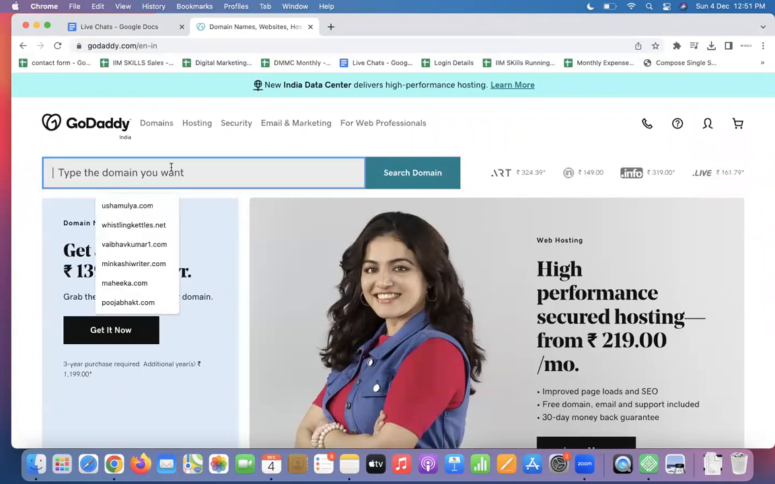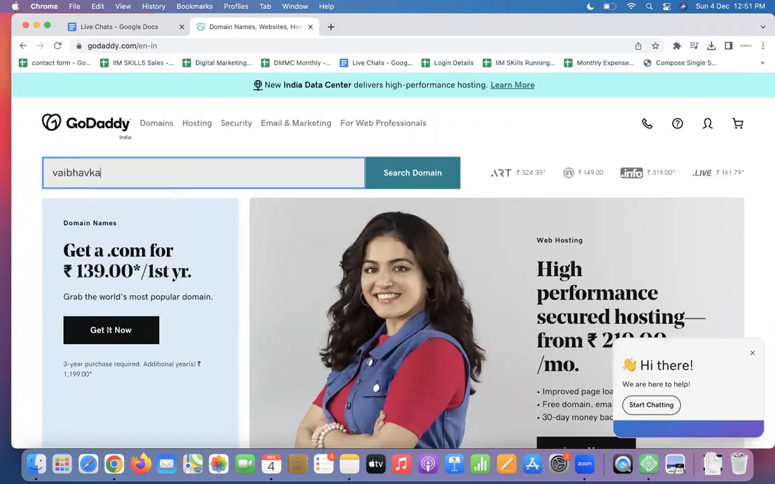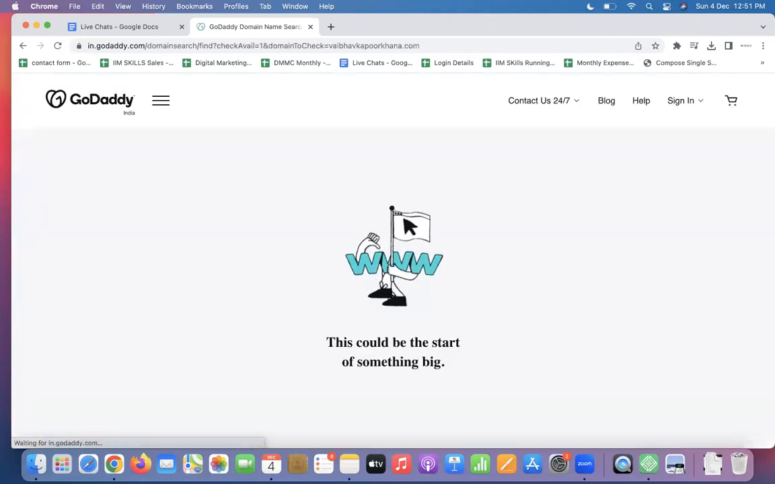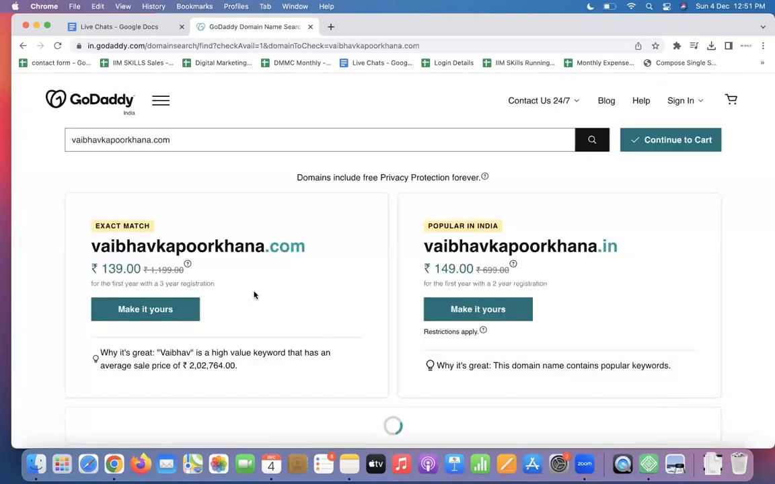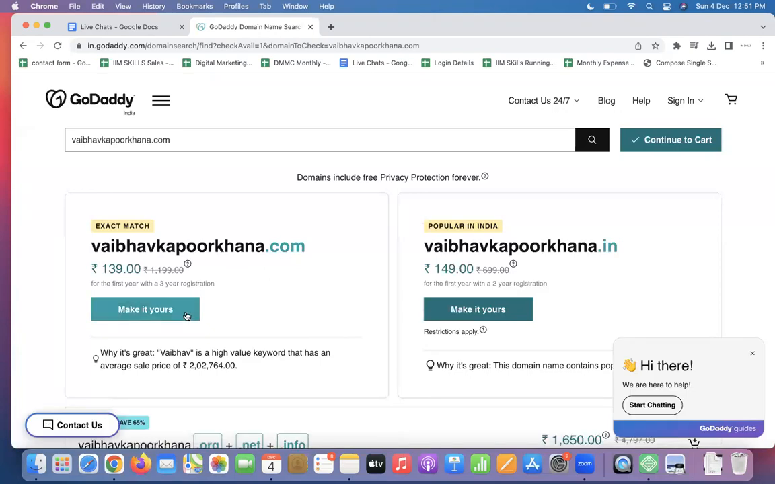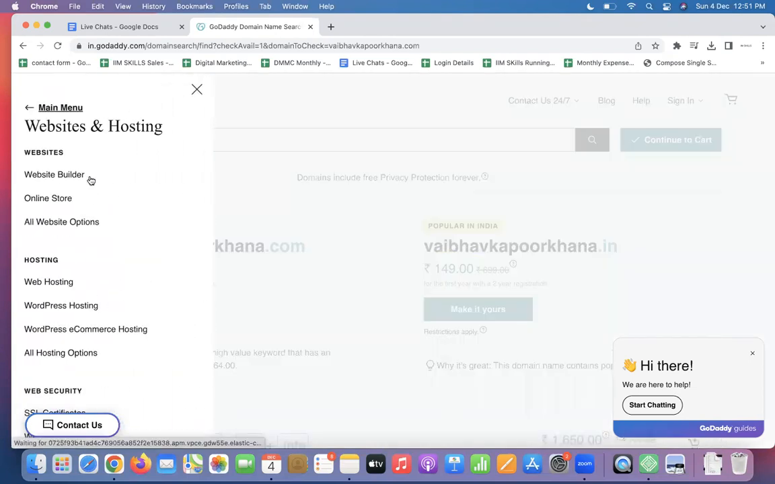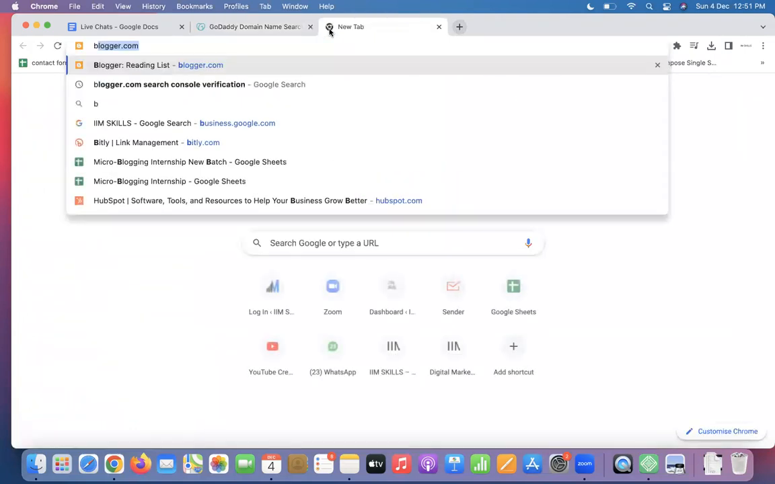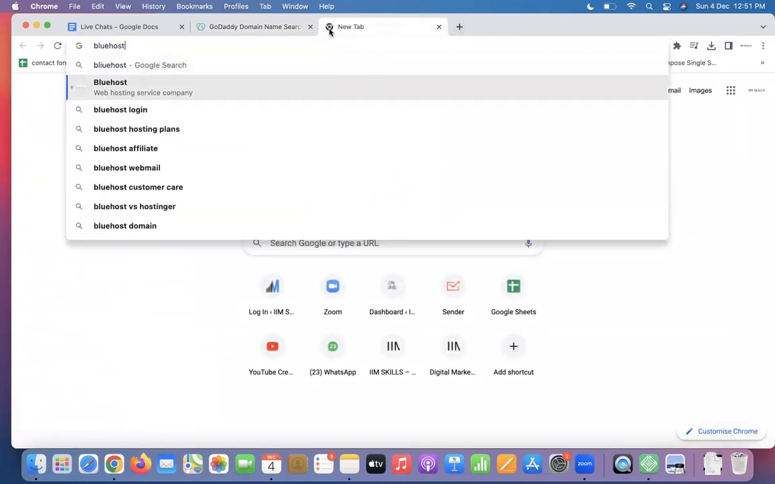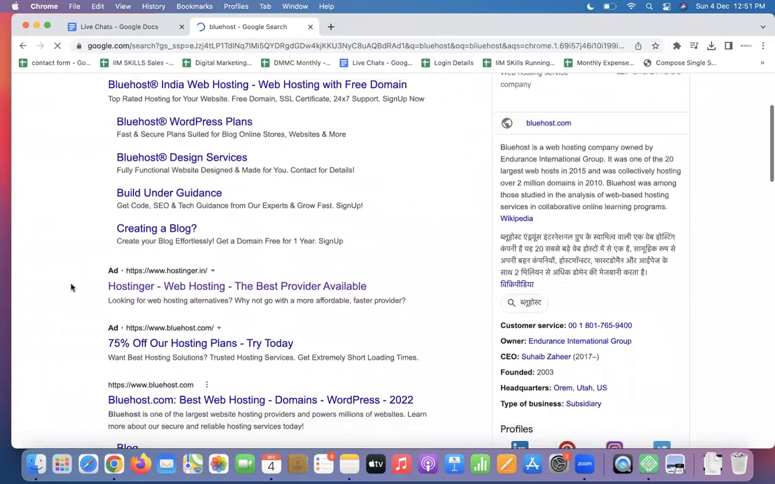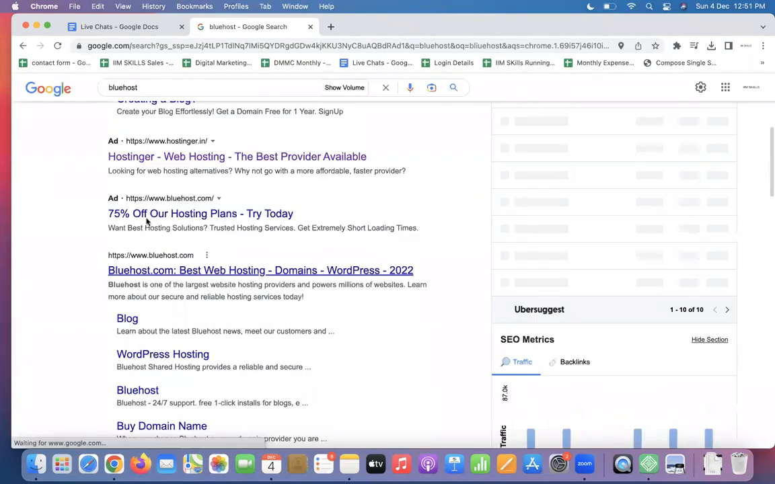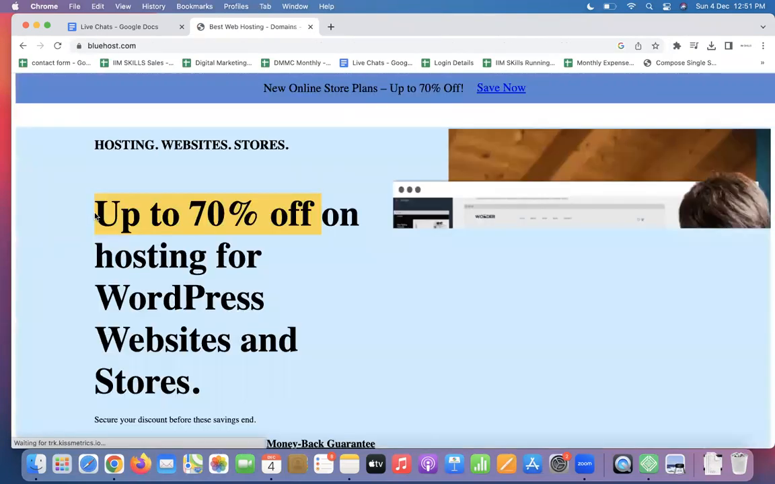in.godaddy.com and search for a name. Let's say Vaibhav Kapoor Khanna.com. I have just written this name because it's easily available. So you have this name, make it yours, add to cart, make a purchase. Simple. Now pay attention. Web hosting, let me take an example of Bluehost. Otherwise, people will be again confused. So Bluehost is where I'm going to land.